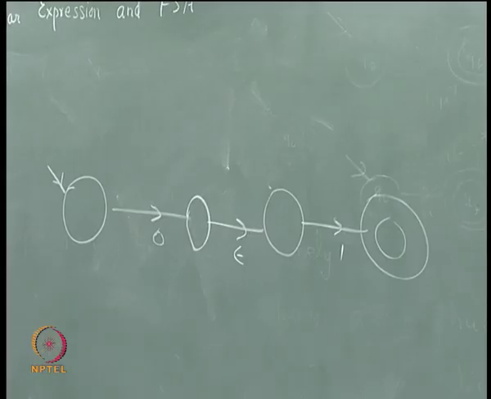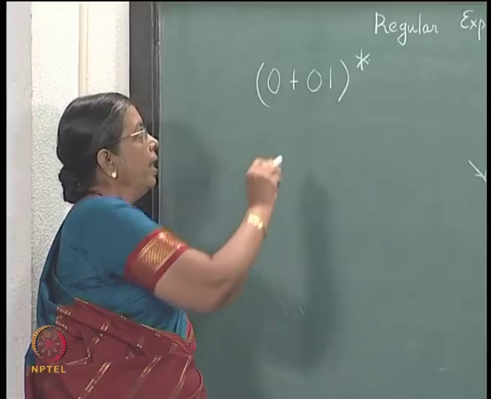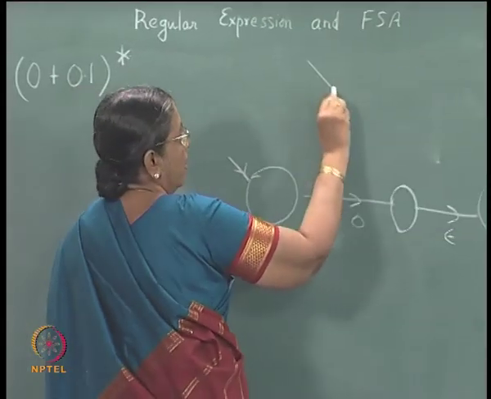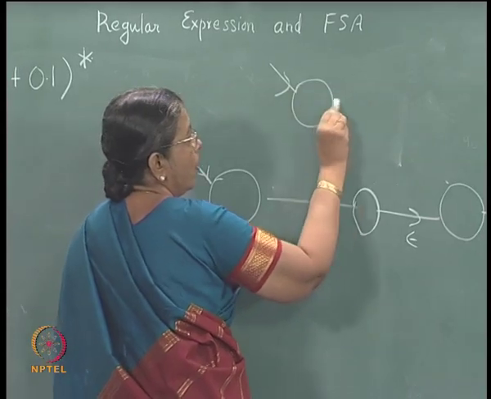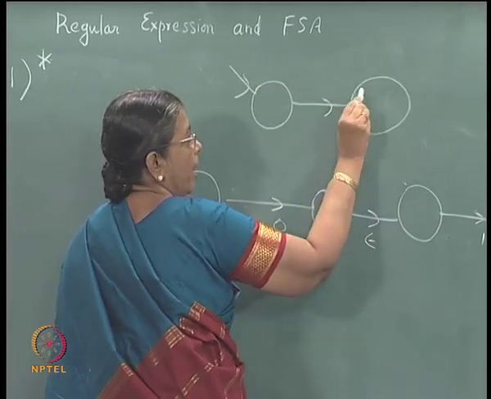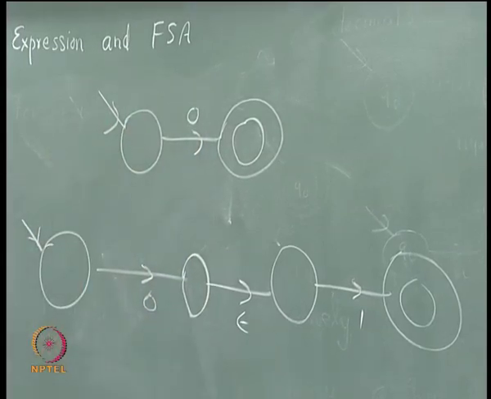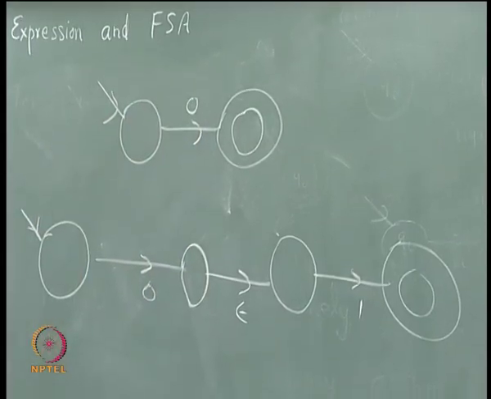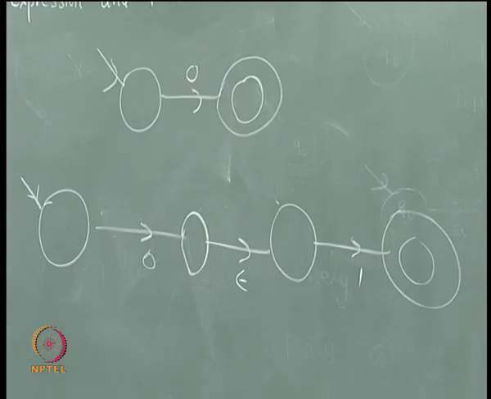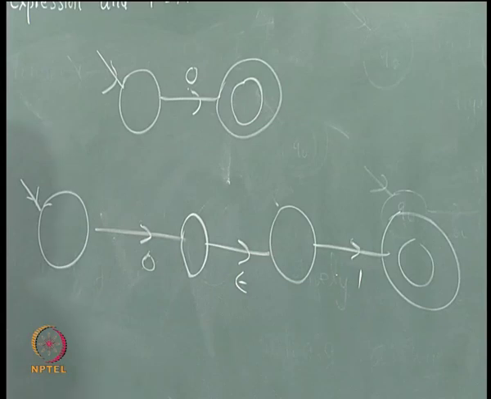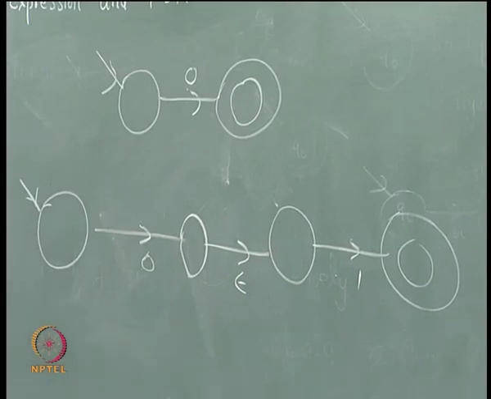So, this will accept 0 1. Then I have 0 plus 0 1, another 0. For 0 you can have something like this. So, repeatedly use the construction. How will you accept 0 plus 0 1?